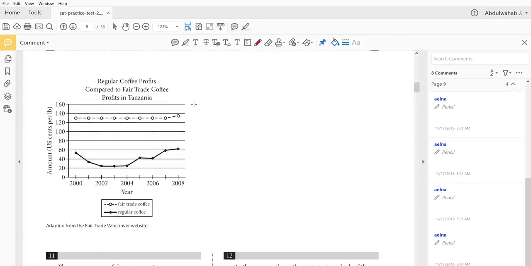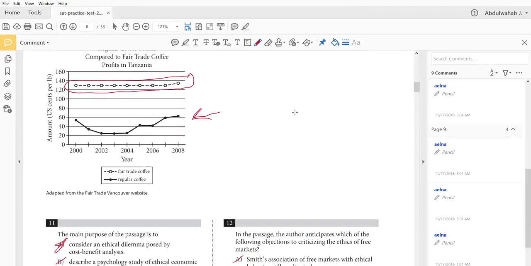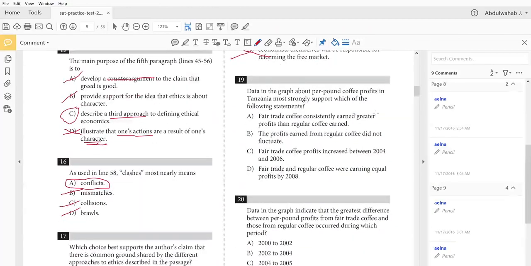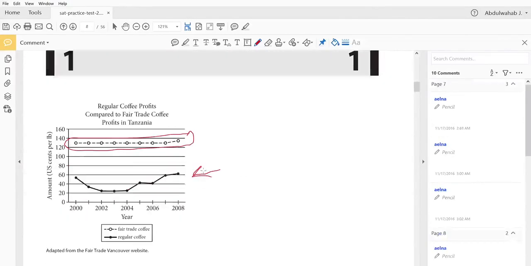Again, this is Fairtrade coffee, and this is regular coffee. And yes, Fairtrade coffee earned much more than regular coffee. So A looks good. The profits earned from regular coffee did not fluctuate. Well, actually they did. Look at the fluctuations.